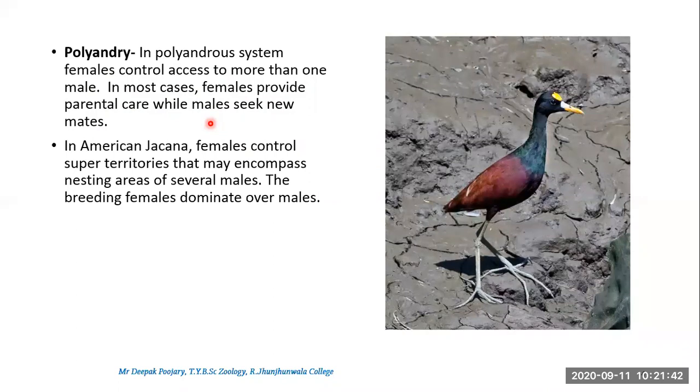One very classical example is the American jacana. This is the jacana, a very characteristic water bird identified by these feet. The American jacana female controls many territories of nesting areas of several males, one female. So breeding is dominated by the females. You can imagine that the female has more power in the polyandrous condition. But polyandry, if you see here, has limited examples.